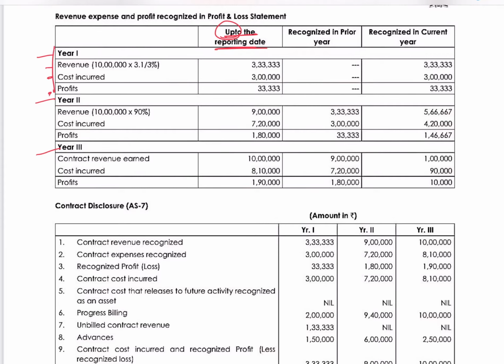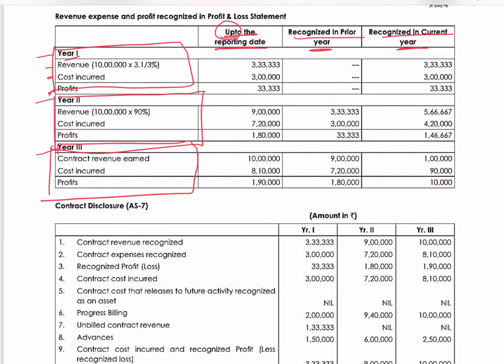So we will have year 1's revenue, cost and profit, year 2's revenue, cost and profit and year 3's revenue, cost and profit. And up to the date, then we want the cumulative one. So recognized in prior year and recognized in current year. So we will understand first the figures. So we will make out how it is different. Each column is different from each other.